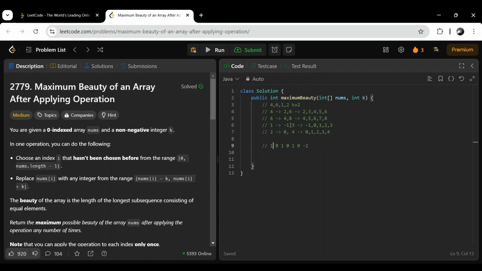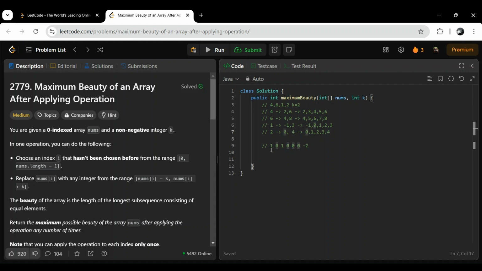Then for 3, so 0, 1, 2, 3, it is a maximum, so I'll decrement it, because I added this minus 1 here. After this range, at the 4th index I have to decrement. It was 1, so I made it 0.